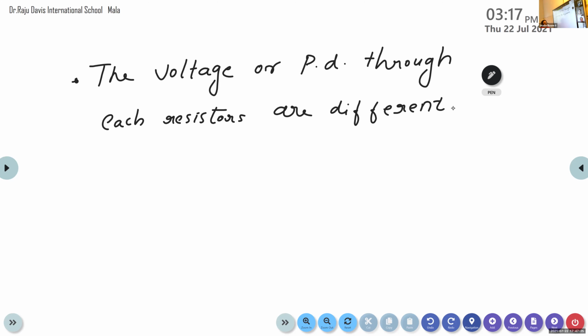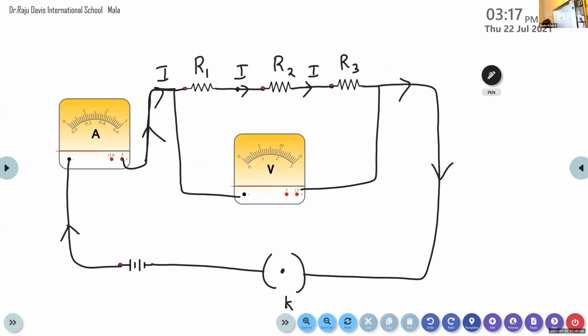The voltage or potential difference through each resistor is different. This is the third point regarding the series combination of resistance. Once again we can go to our image. Here we have a cell with 12 volts.